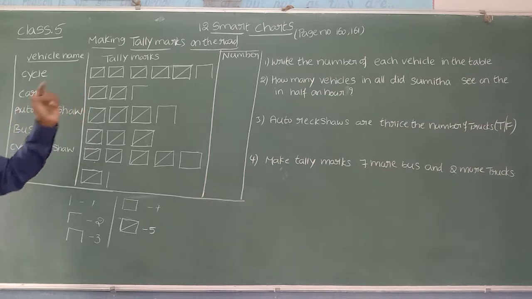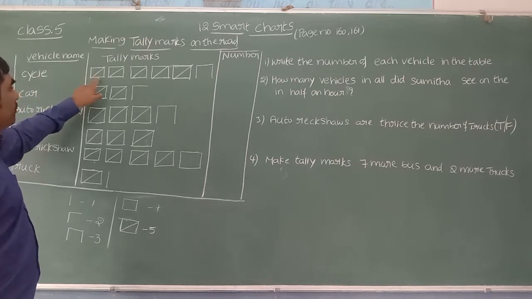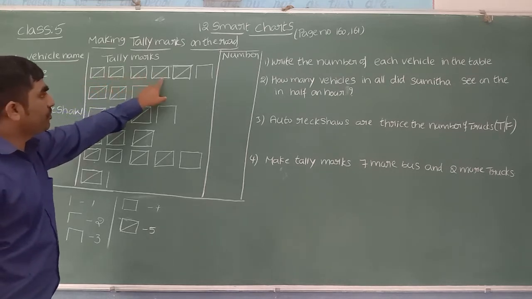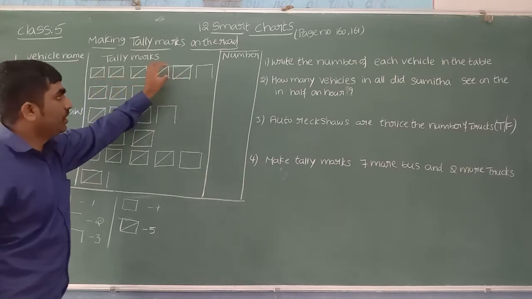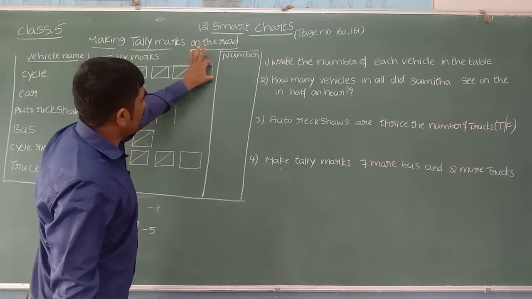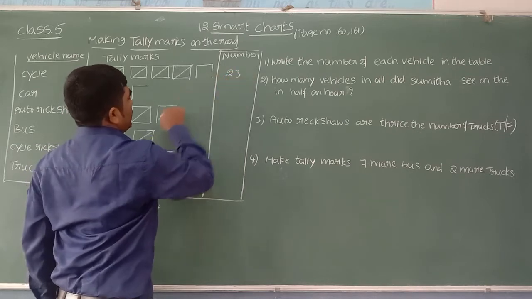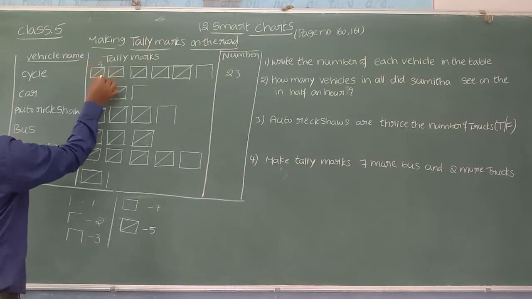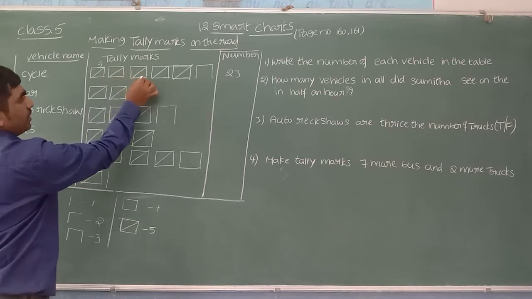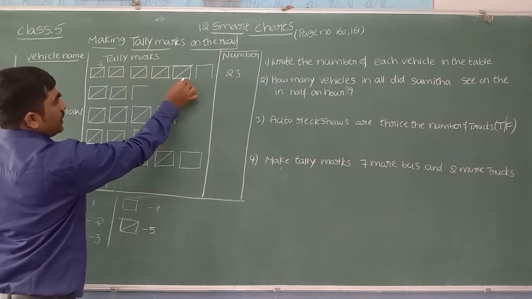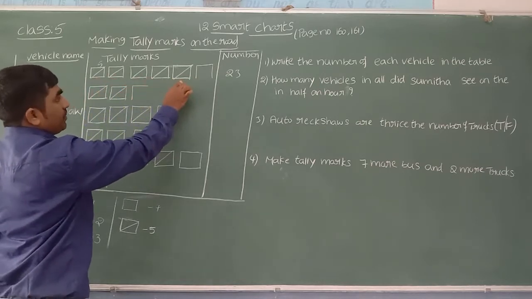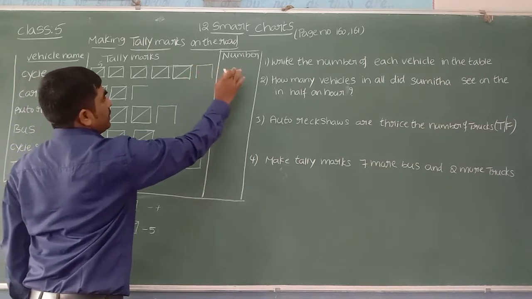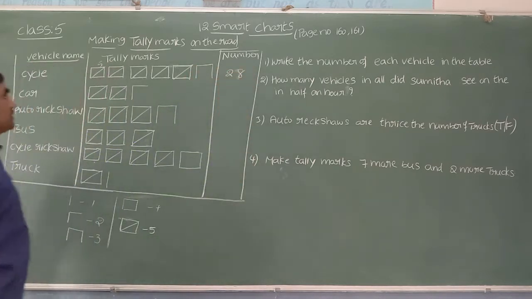Now let us do the counting. How many cycles are passing in that half an hour? Here we can see 5, 5, 5, 5, 5. So 1, 2, 3, 4, 5. 5 fours are 20, 21, 22, 23. Here we can see 23 vehicles. Or you can go with addition also: 5, 5 plus 5 is 10, 10 plus 5 is 15, 15 plus 5 is 20, 20 plus 5 is 25. Sorry, 25. 5 fives are 25, then 26, 27, 28. Sorry beta, here 28 cycles are passing.